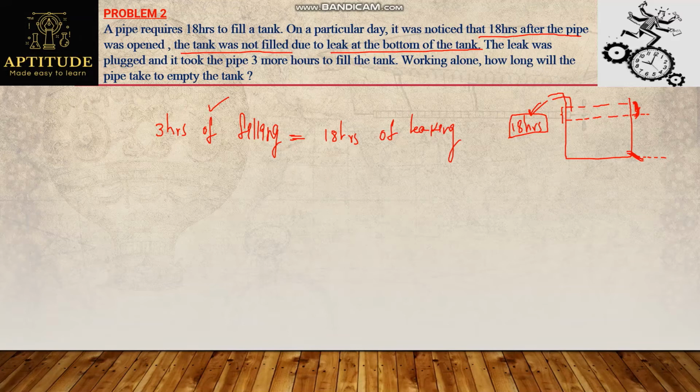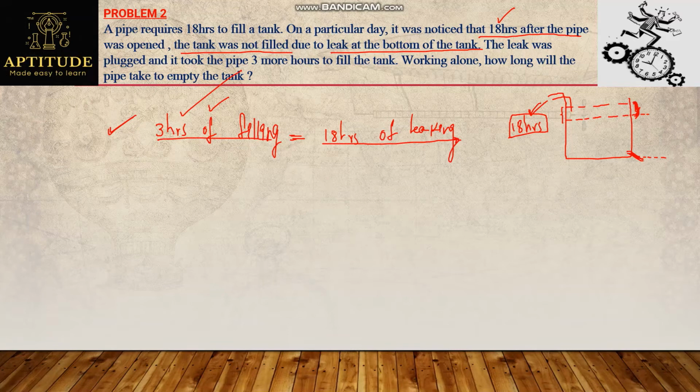So the leak worked for 18 hours. After 18 hours only they observed the leak here. Which means for these 18 hours, water is completely drained out. Some water is drained out. And how much is that water? That water can be filled in 3 hours. That's it, right? So this is a simple concept and a basic idea we need to get here. 3 hours of filling is nothing but 18 hours of leaking capacity.